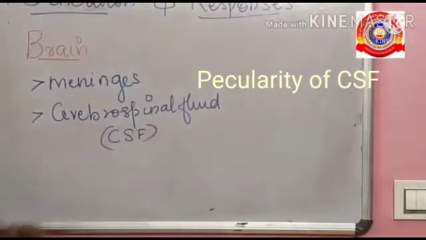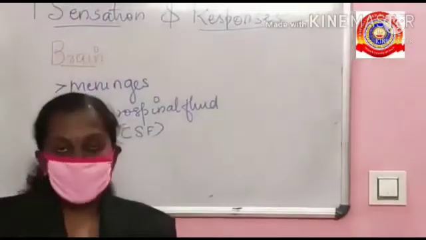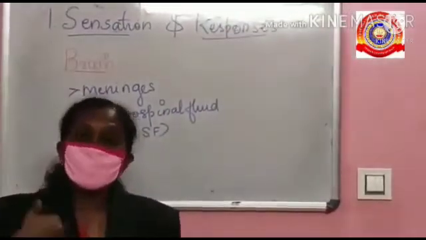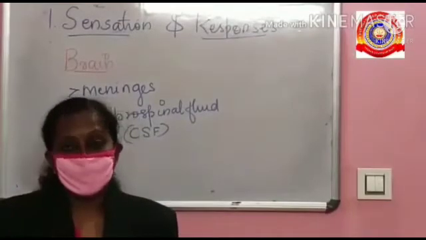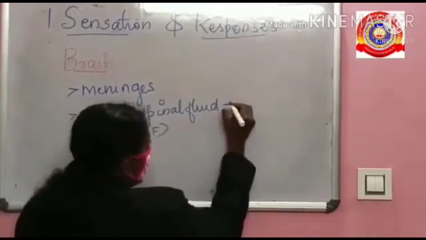The peculiarity of cerebrospinal fluid is that the fluid is formed from the blood and it is reabsorbed into the blood itself. Next is the function of cerebrospinal fluid.